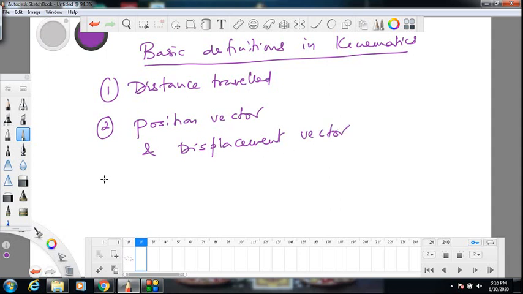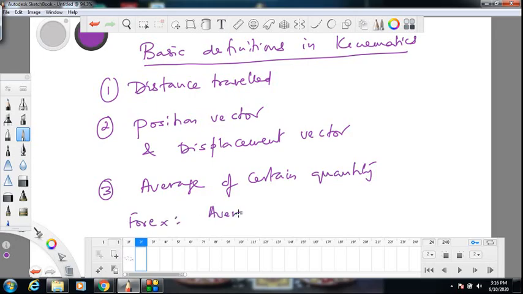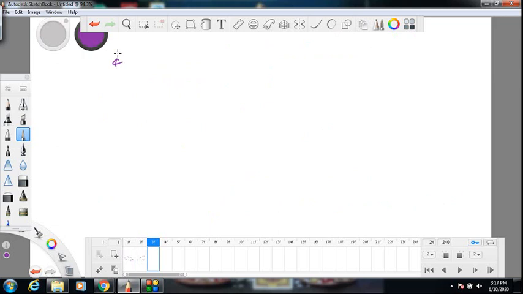This is the second important thing. Then we will talk about the average of a certain quantity. How to calculate the average of a certain quantity. For example, average speed, not an easy task, this can be very complex. Or average velocity. How to calculate the average for a certain quantity, that is what we will see next. Then we will talk about velocity and we will talk about speed. Finally, we will talk about acceleration.